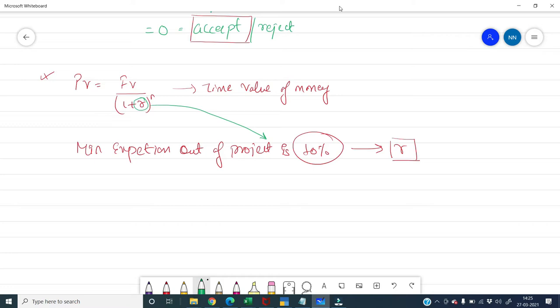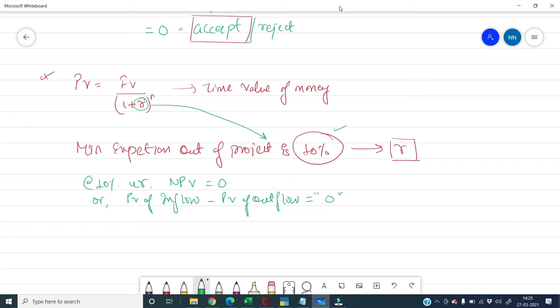So if I say your minimum return expectation is 10%, can I say that at the rate of 10%, your NPV should be equal to 0, or I can say that your present value of inflow minus present value of outflow should be exactly equal to 0 if your project is yielding exactly 10%.